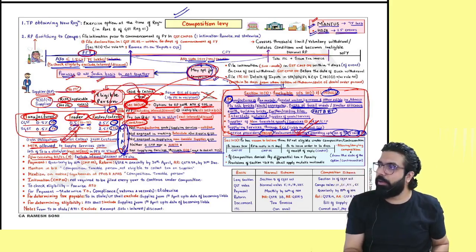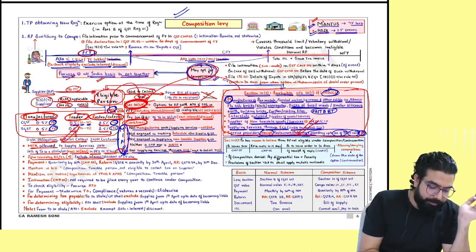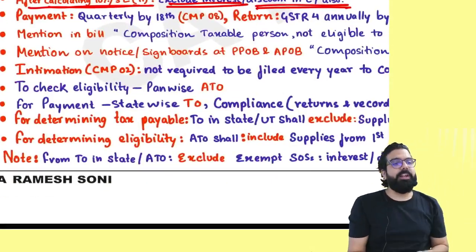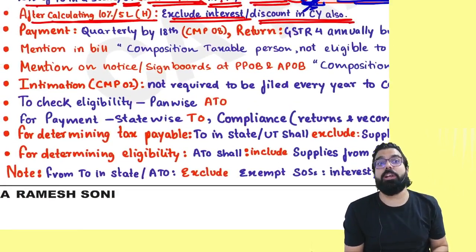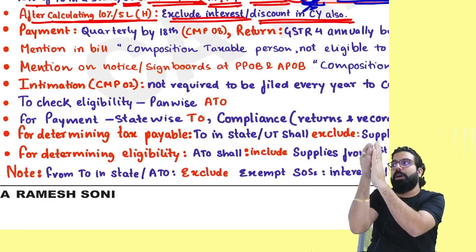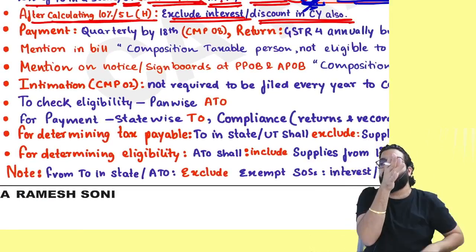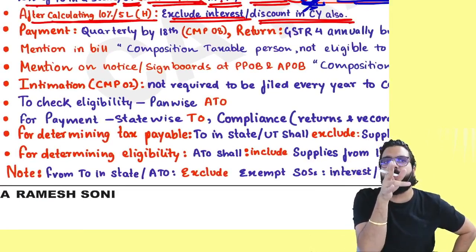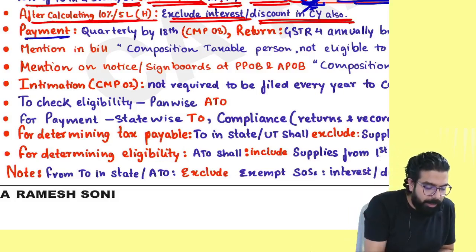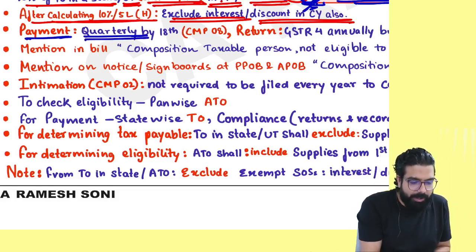Can I go ahead everyone? Next. Now everyone over here. Sir, composition dealer, how will he make the payment? He will make quarterly payment. Every quarter, whatever is the turnover, he has to make the payment and he has to file an intimation. What is the intimation? CMP 08. Always remember, payment has to be done quarterly by what date? 18th, and you have to file what everyone?